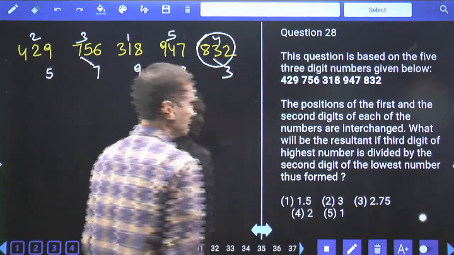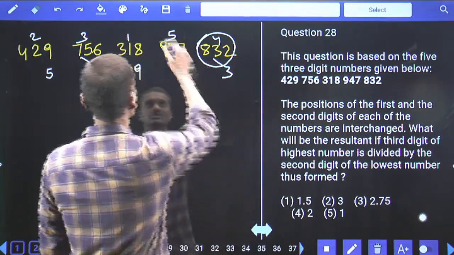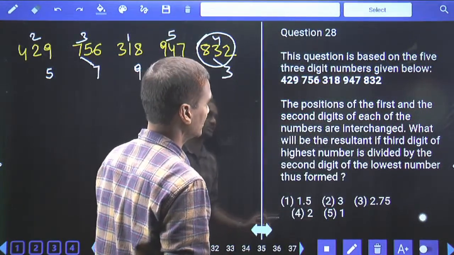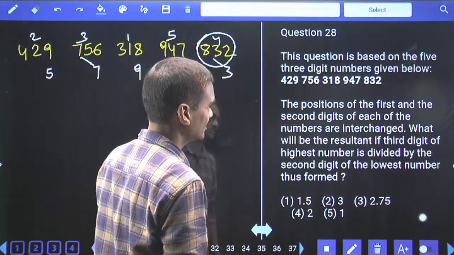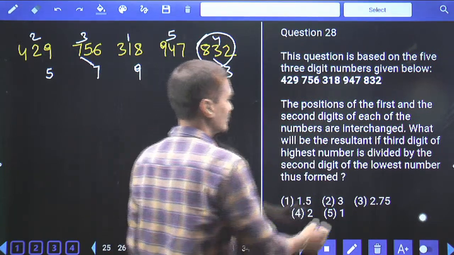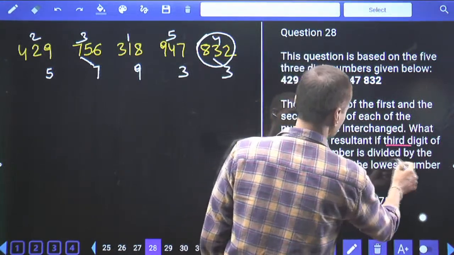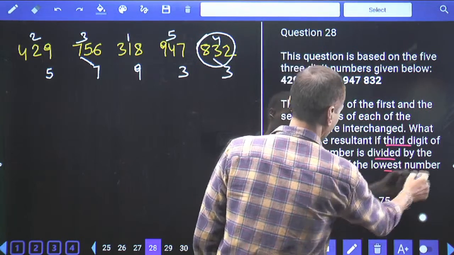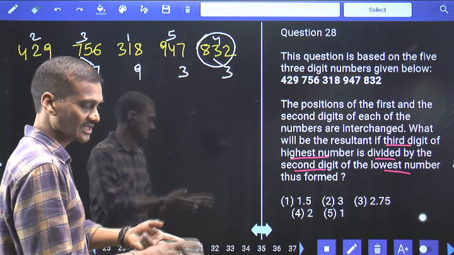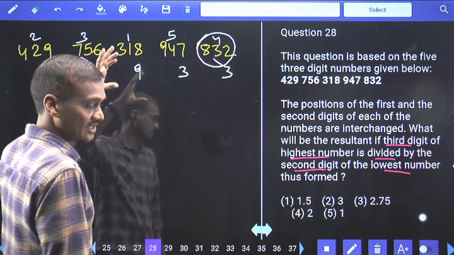Then coming to 28, the positions of the first and the second digits of each of the numbers are interchanged. Now what are the numbers? First and the second are interchanged. If the first and the second are interchanged here, then what will be the resultant if the third digit of the highest number is divided by the second digit of the lowest number? Now what is happening here? The first and the second digits are interchanging. Then now tell me among these 5 numbers which is the highest number?